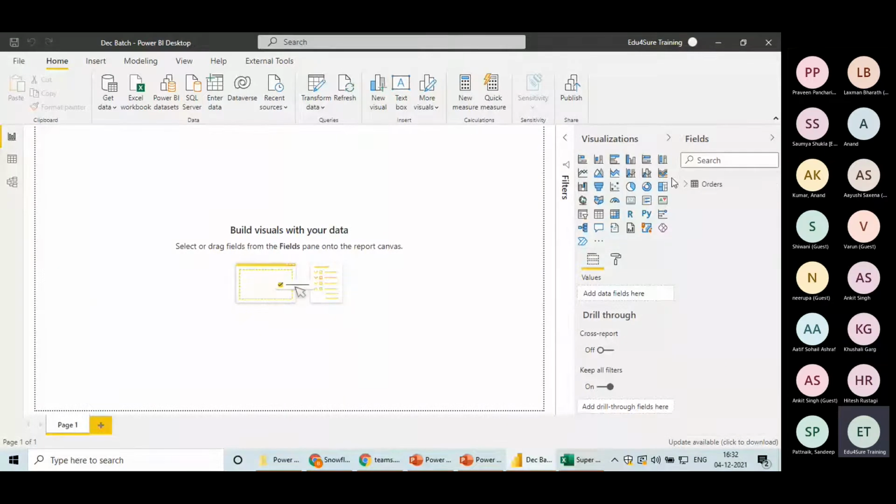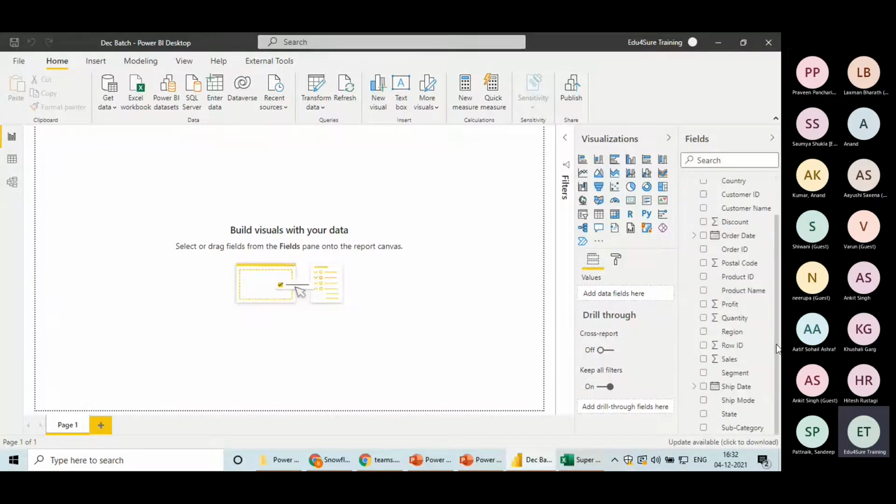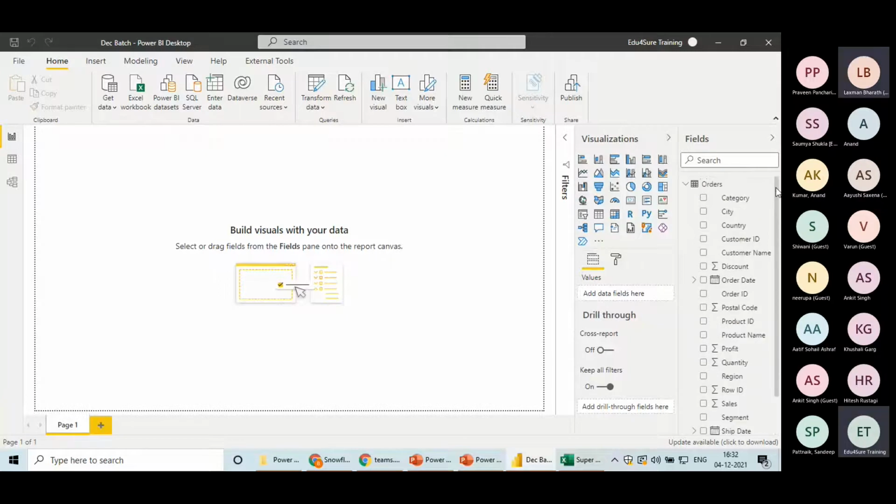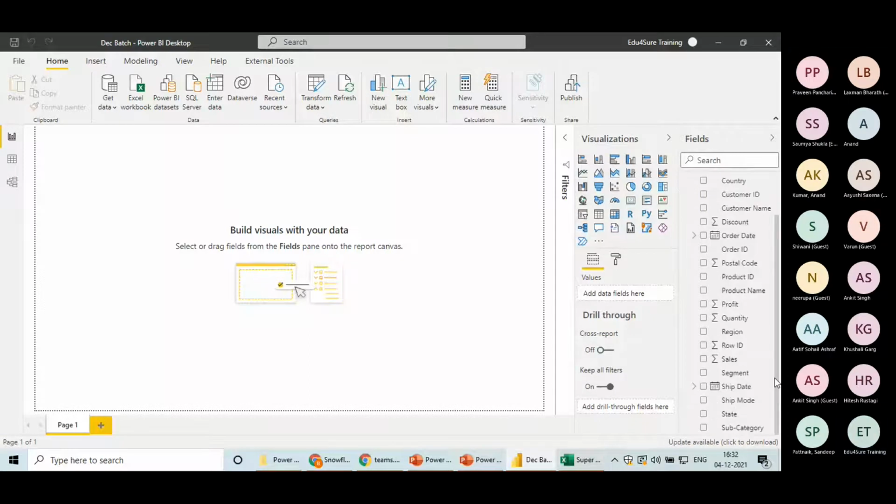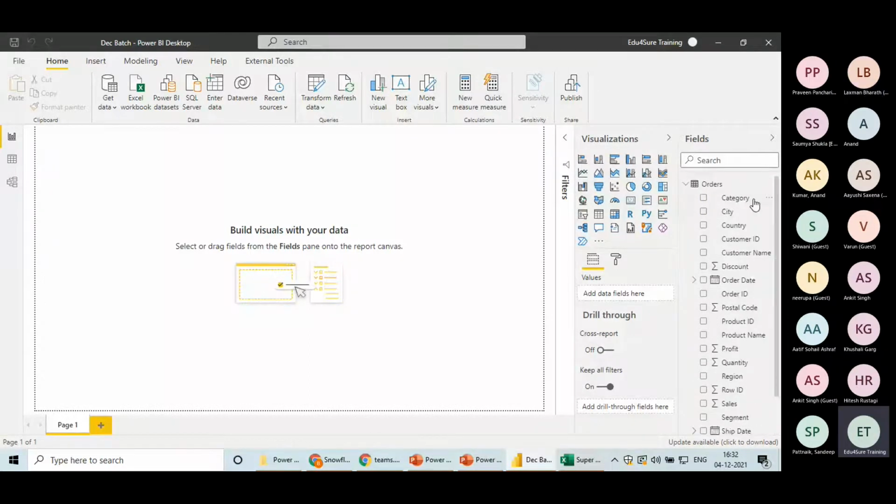Once the load has been completed, you will find your table here. When you open this table, you will find all the columns here. Can you see all the columns of the table, under fields? Orders is a table and these are the columns of the Excel sheet. They are coming in alphabetical order. Now you need to make changes to this data set. Say you want to bifurcate this bigger table into 4 tables, following the star schema. How will you do it?